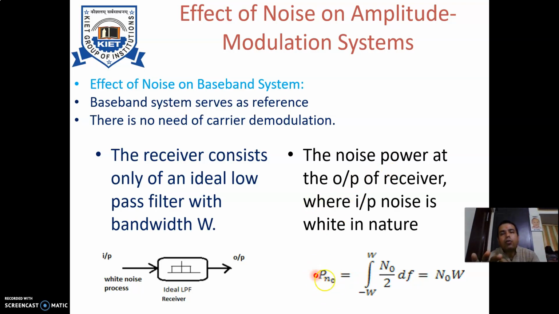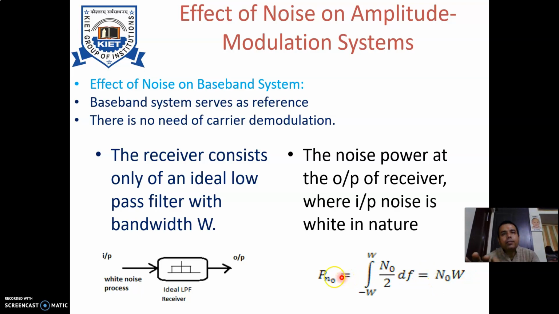Noise power at the output is given by N0 by 2, which is the power spectral density, integrated with respect to frequency, and the range of integration corresponds to the range of the ideal low pass filter, that is minus W to W. If you solve it, you will get N0W.